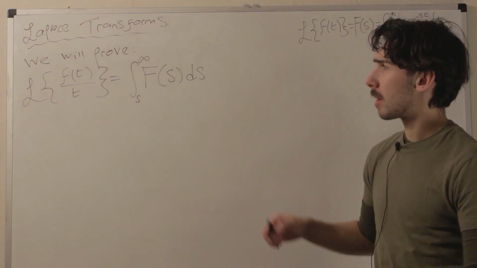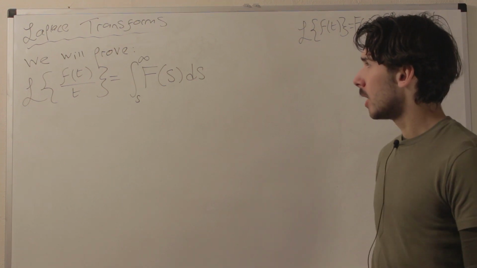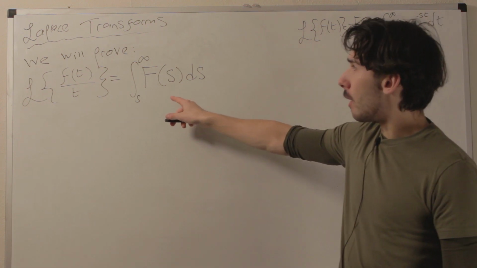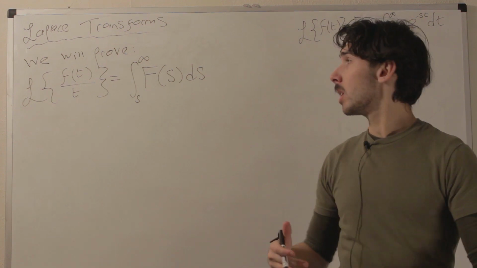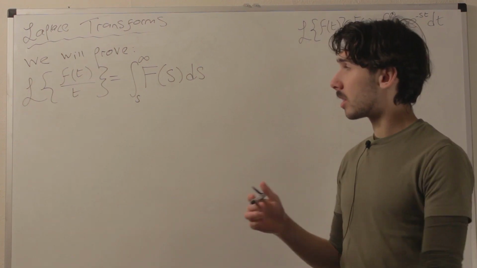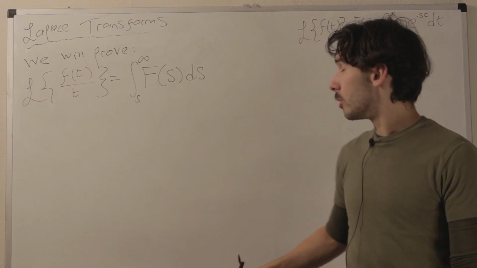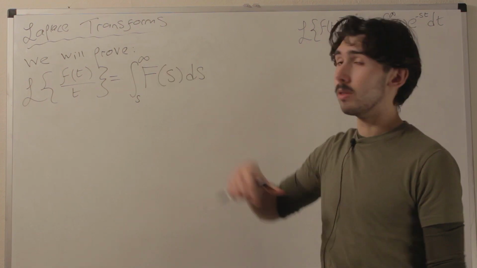In this video we're doing the Laplace transform of f of t over t, and we're going to show that it's equal to the integral from s to infinity of capital F of s ds, where capital F of s is just the Laplace transform of f of t on its own. So just for instance, let's say you wanted to find the Laplace transform of sine t over t. You would just integrate the Laplace transform of just sine t from s to infinity.